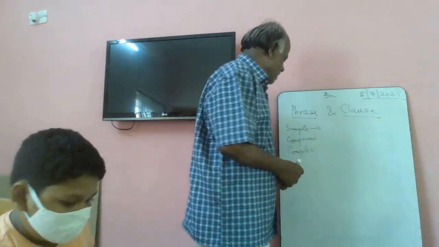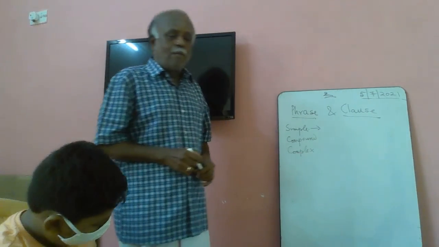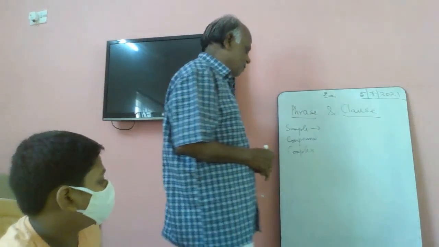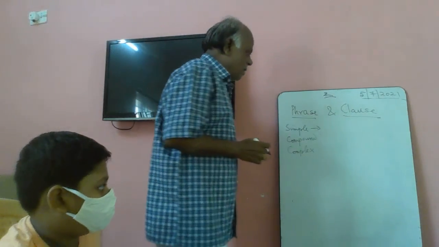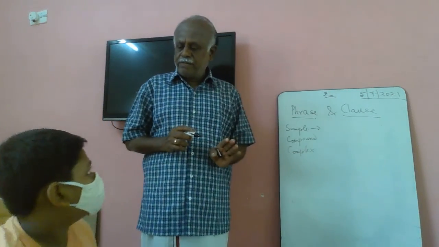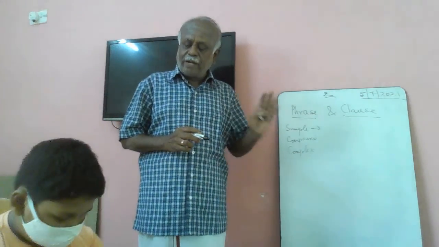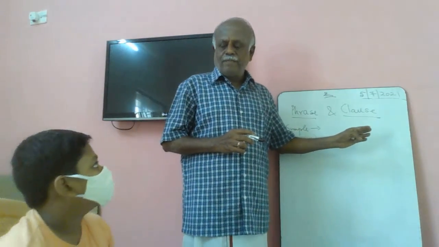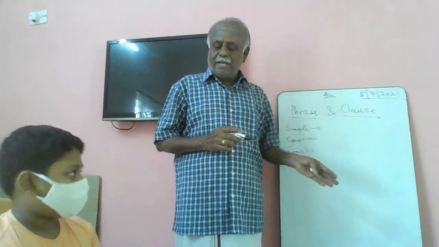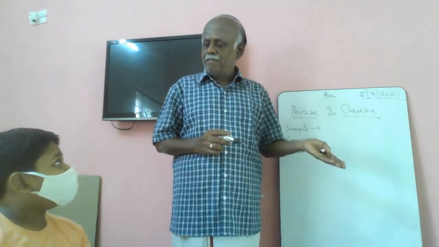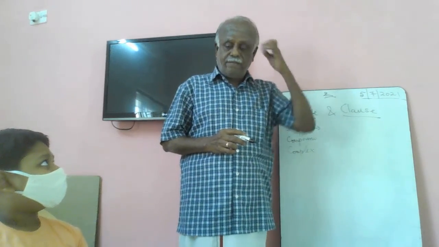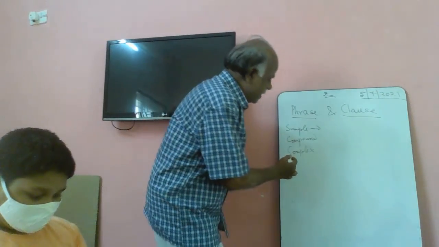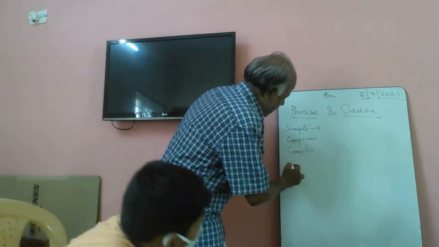Right, very good. Now let us see what a complex sentence means. Okay, right, very good. Now, you know what is a phrase? Definitely, no subject, no predicate. You know what is a clause? It has a subject and a predicate and gives full meaning. A full meaning, yeah, definitely. Okay, very good. Now, I write a clause. Okay.